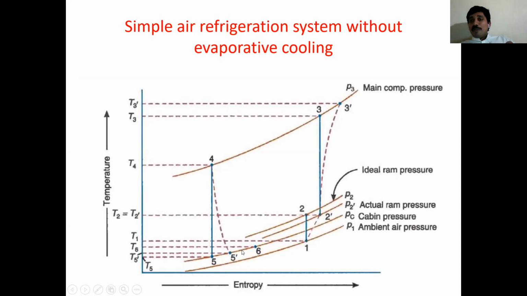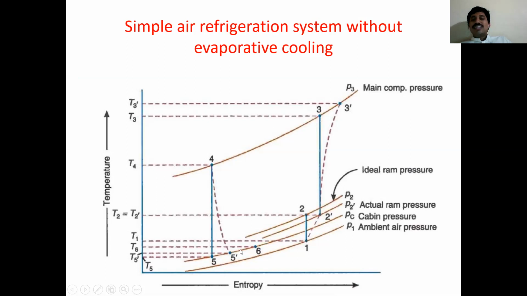When it reaches the cabin, some heat is added from occupants or equipment, so temperature rises. So 5 dash to 6 is on the same cabin pressure line, but temperature increases due to heat added to the air.